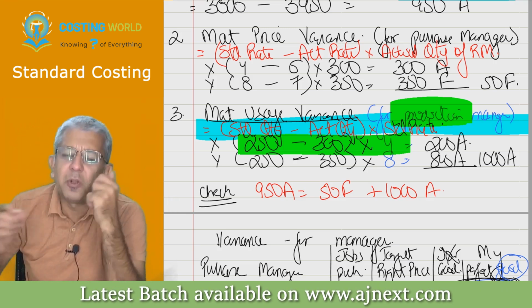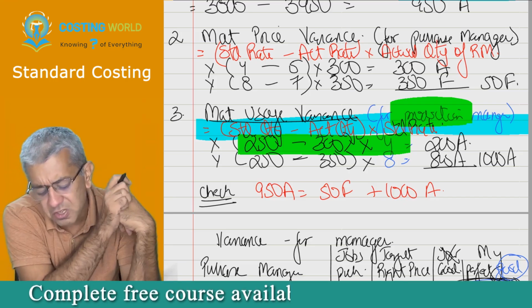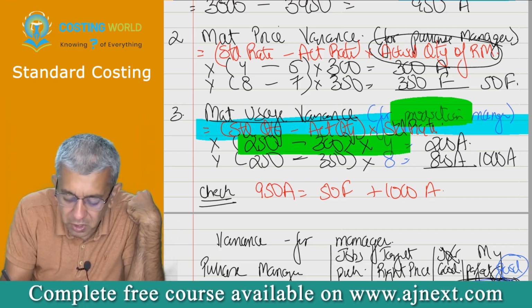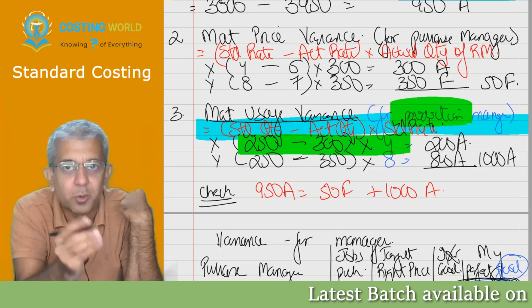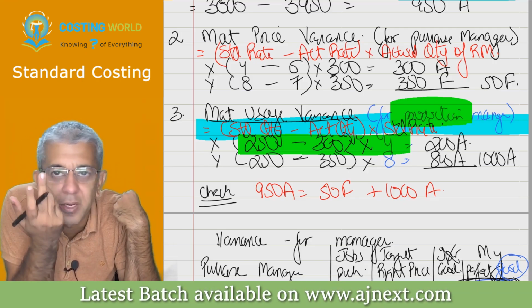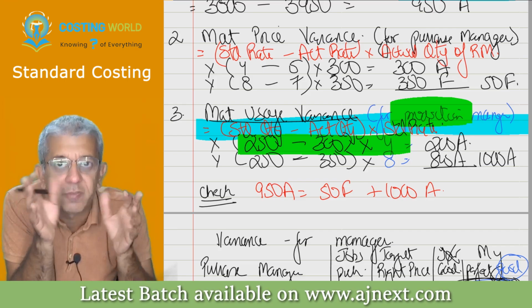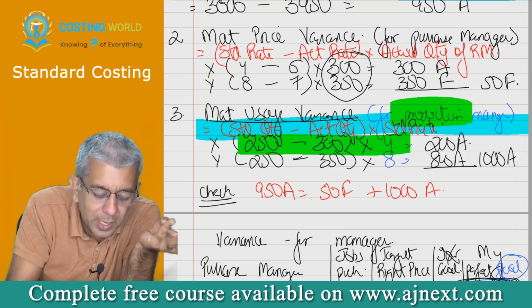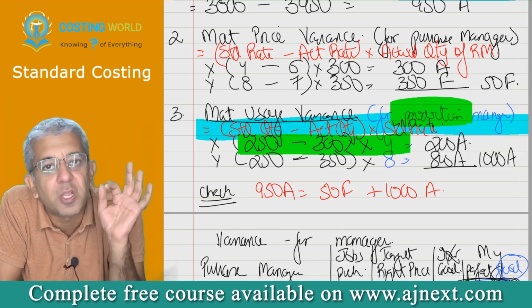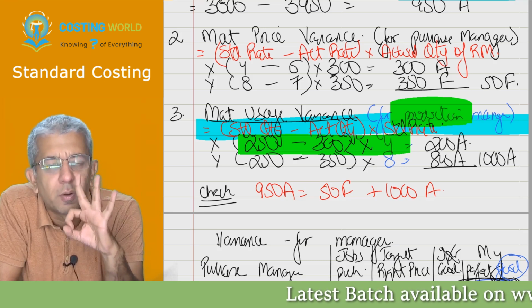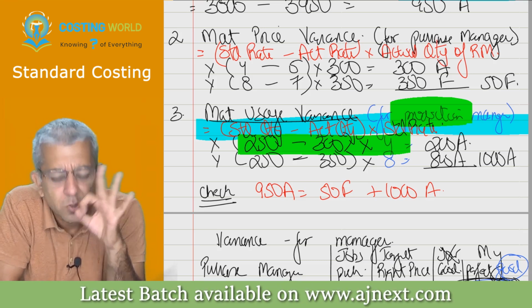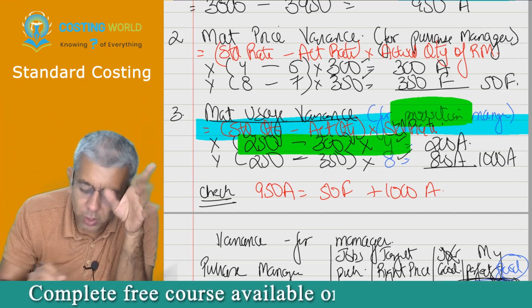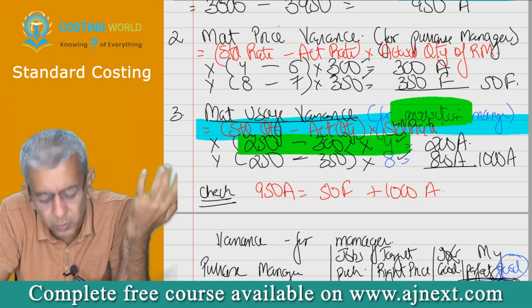Okay, because some people try to be thinking, sir, you are not following accounting standard 1, consistency. Here you wrote actual quantity, here you wrote standard rate. Okay, all nonsense. Neither am I teaching accounts nor am I interested in all those standards in my entire life. I'm trying to create a responsibility center, boss, and this makes perfect sense to me. I'll blame him for 250 also, I blame him for 50 also. So therefore in the end I will blame him for 300. Is that all fine? So therefore over here we always record actual quantity, over here we always record standard rate. It makes sense. We are trying to be doing that particular thing only.